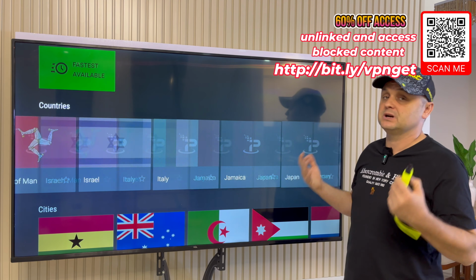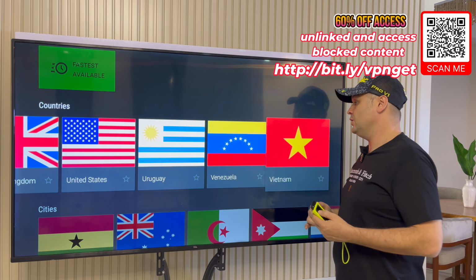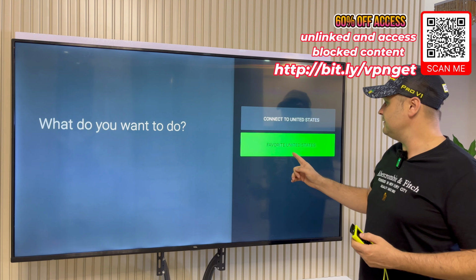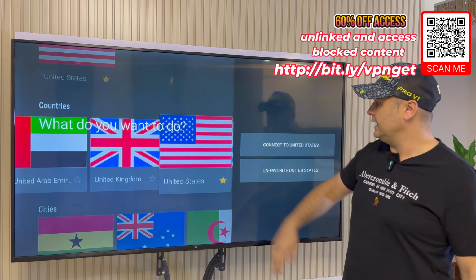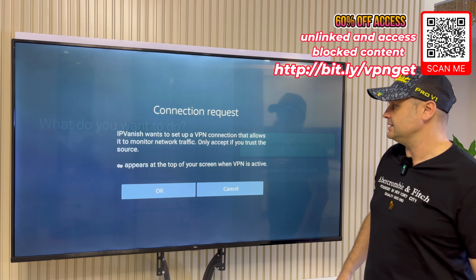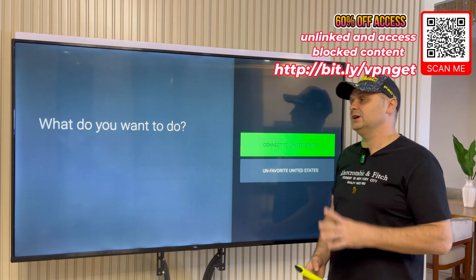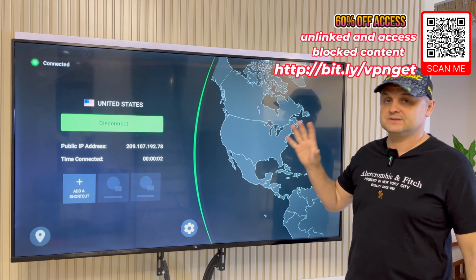It doesn't matter which part of the world you're in. You're going to scroll all the way to the United States. Once you're in the United States section, click on it and say favorite United States. You're going to put a yellow star to it. Click on it again and say connect to United States. This will come up. You're going to press the OK button and the screen will flicker, and now we'll be fully protected and fully connected to a full access VPN.